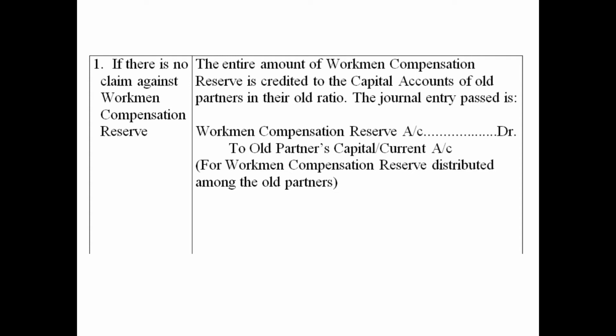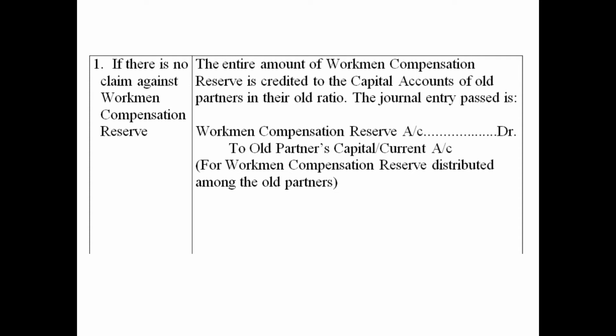WCR or workmen compensation reserve is a reserve, therefore it carries a credit balance. When it will be distributed or written off or the claim is met, means in any case if the reserve is decreasing or is wiped off, then in that case it will carry an opposite balance. That means it will carry a debit balance.